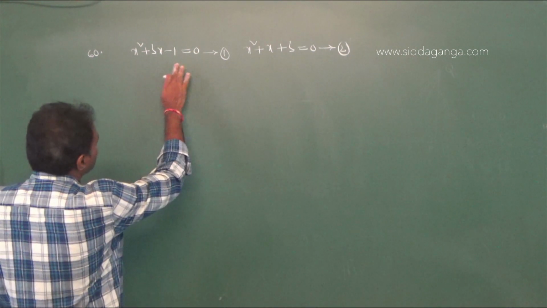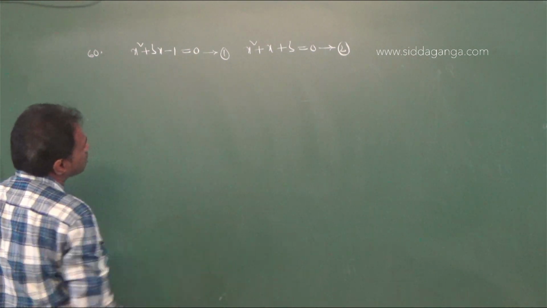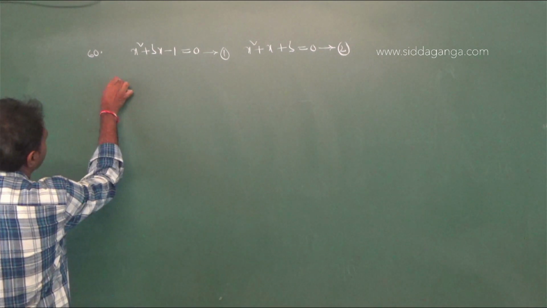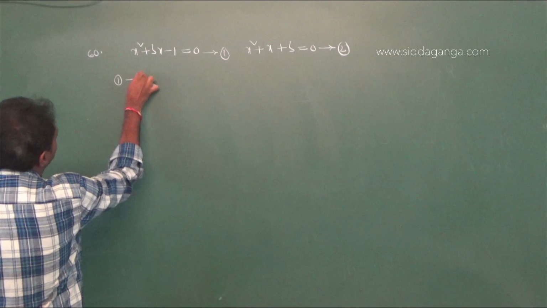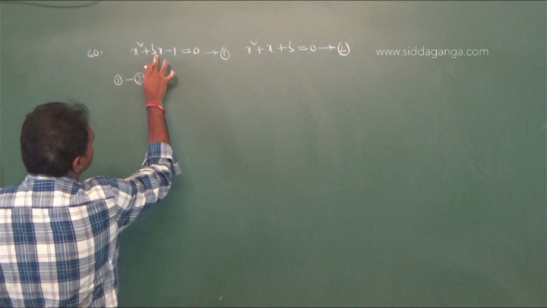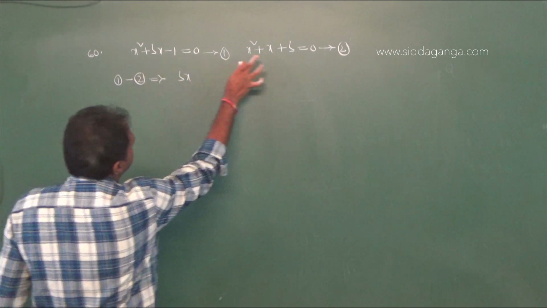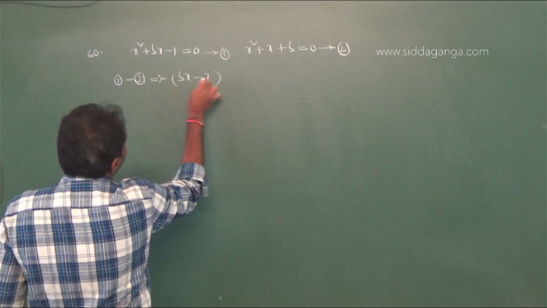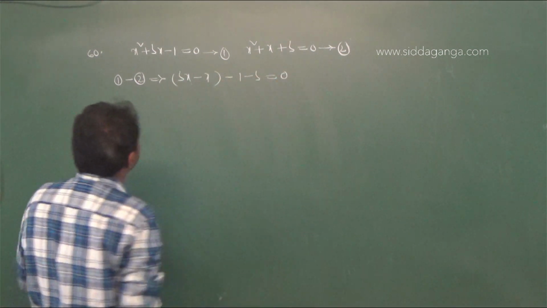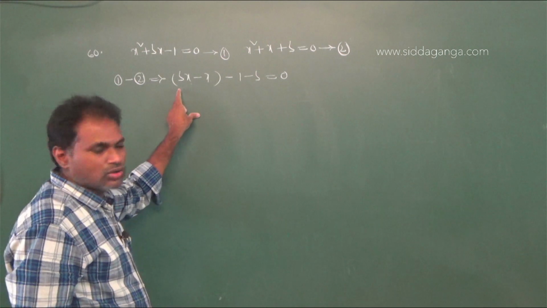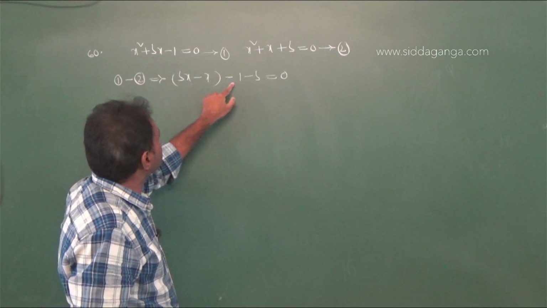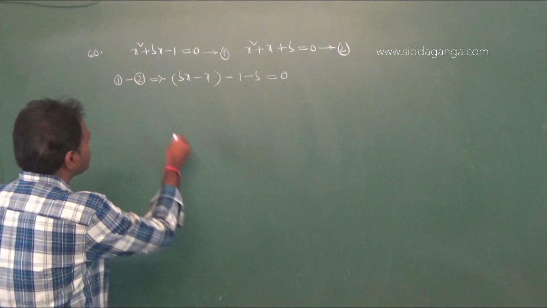Now here x square plus bx minus 1 equal to 0 and x square plus x plus b equal to 0. Now I am subtracting the second equation from the first equation, that is x square minus x square is 0, and bx minus x, and minus 1 minus b equal to 0.